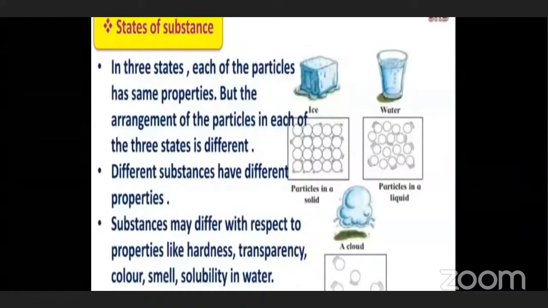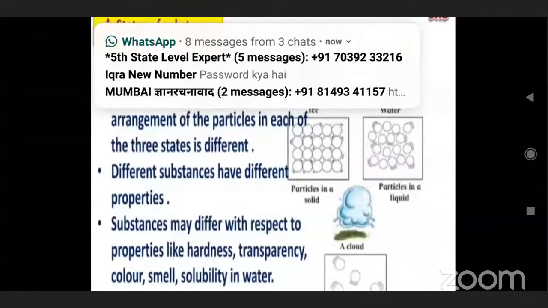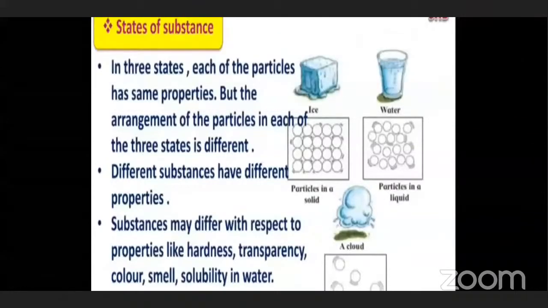Now see in the first picture, the ice is in the solid form. How can you see the particles of this ice in the picture? How are they? The circles which you can see in the picture. The particles in the solid are very close to each other.